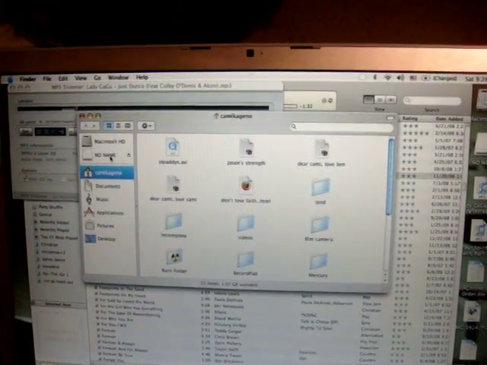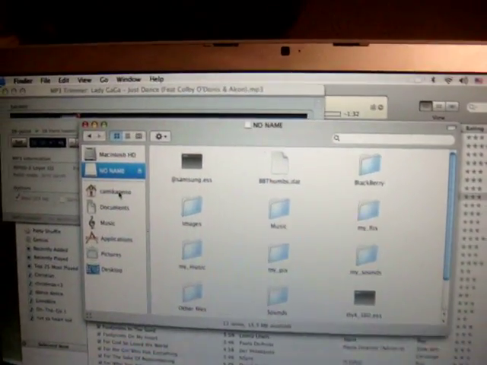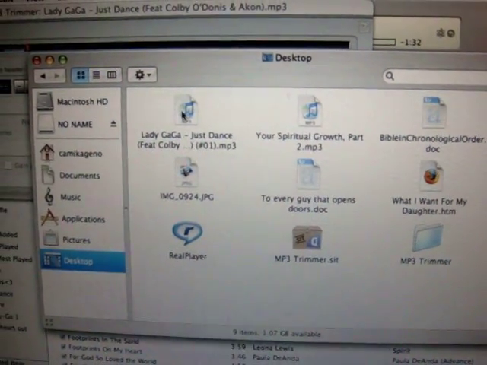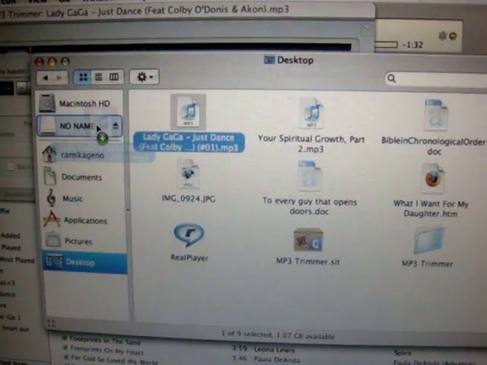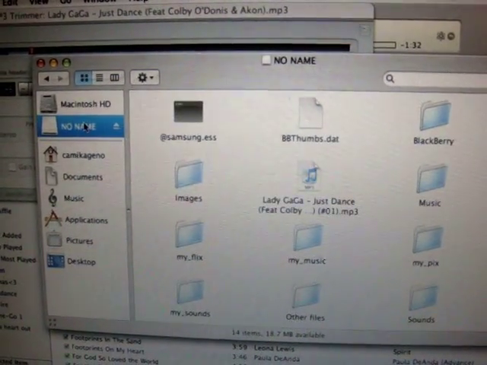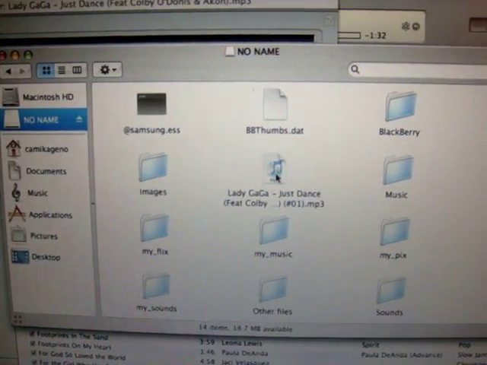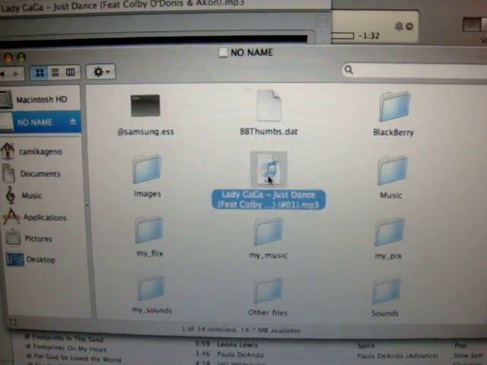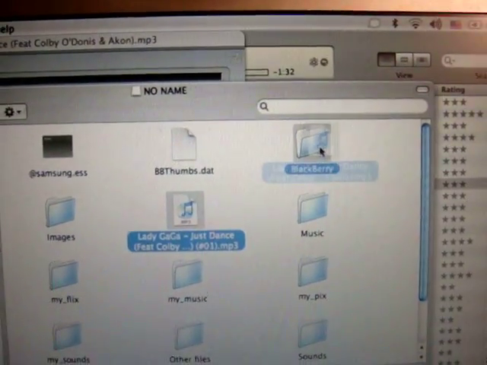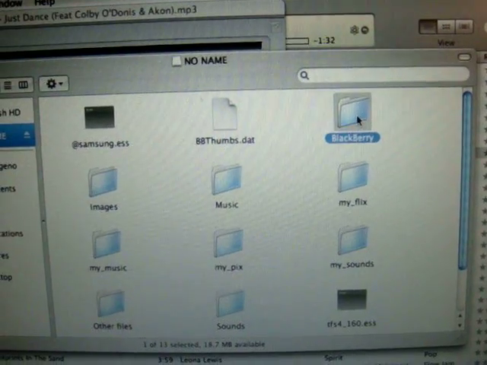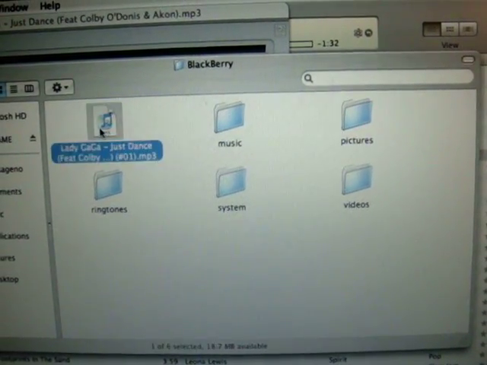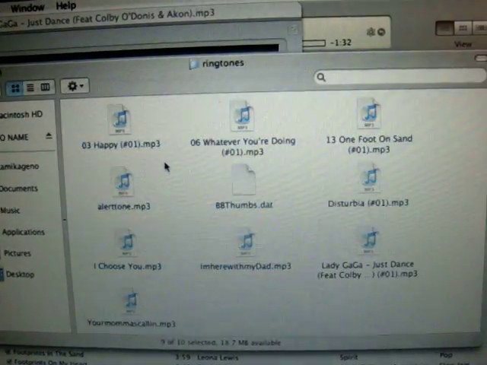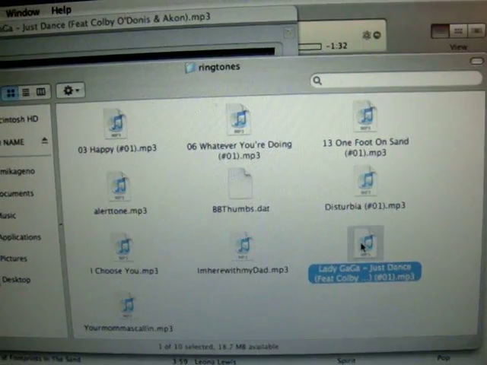I'll go to the no name, and since the ringtone is on my desktop, I'll go to the desktop, drag it to the no name folder, which is my phone, go to that folder, and there's the ringtone, but I need to send it to my ringtones folder. And that will be under Blackberry, which is up here. So I'll drag it in there, click on Blackberry, and there it's my ringtone. I'm going to drag it into the folder called Ringtones. And there's all my ringtones that I already have. And there's the one that we just made.